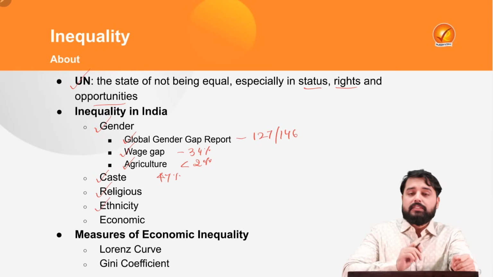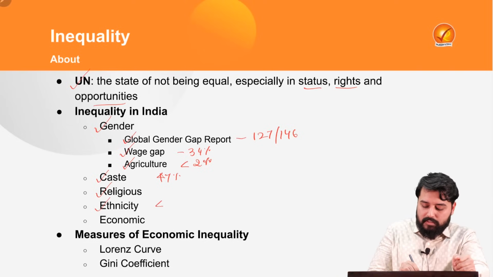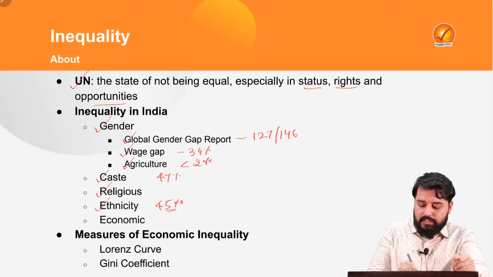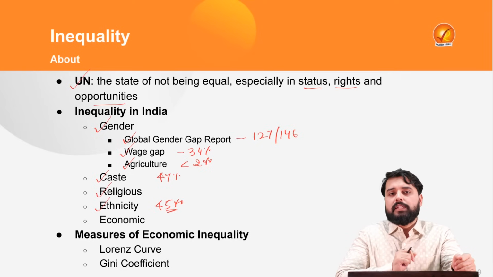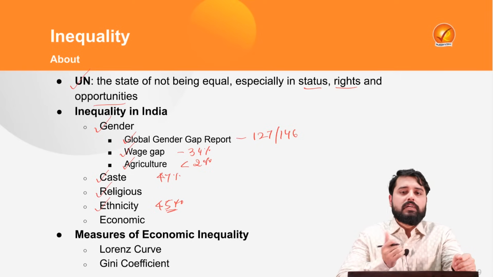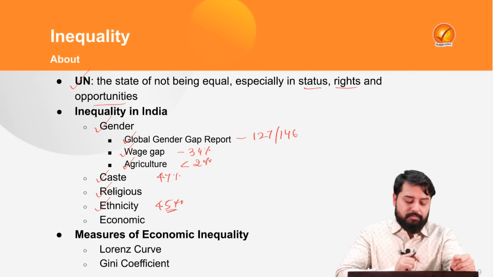Likewise, in terms of ethnicity also there is inequality. As per some data, 45% of the ST population in India belongs to the lowest wealth bracket in India, whereas this figure is about 25% for the SCs, and for the other castes it is about 10% only. That is the number of people belonging to the lowest wealth bracket.